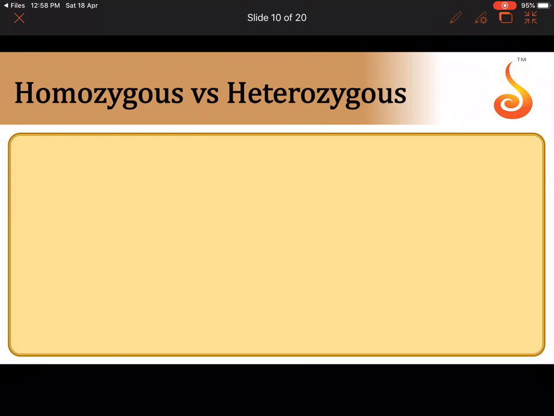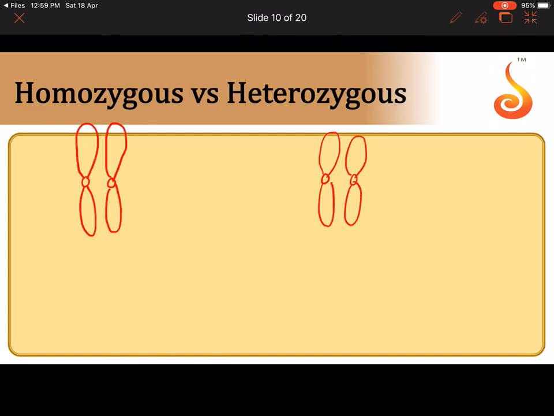Now let us see what are the conditions homozygous and heterozygous. I told you that alleles occupy a homologous pair. So let me draw a homologous pair. Let me draw another pair in another pea plant. Different pea plants I am talking about here. So say this is pea plant 1, and this is pea plant 2. Now see how I will show the arrangement of the alleles.